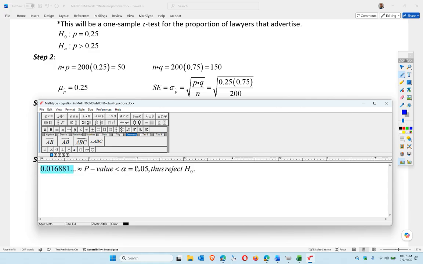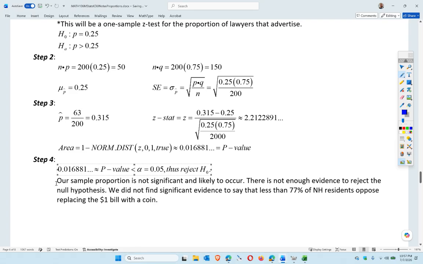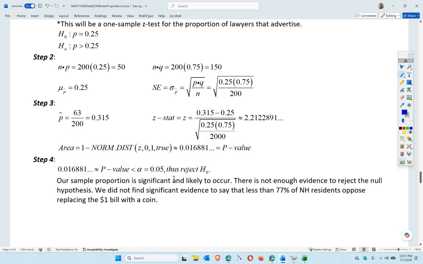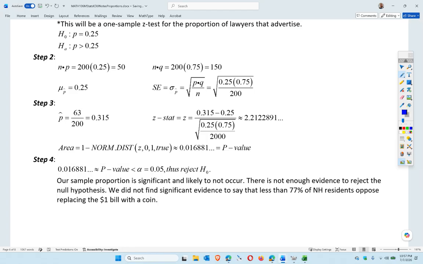If p is low, the null must go, right? Okay, so our sample proportion is significant and not likely to occur, which means it's a significant sample. There's enough evidence to reject the null hypothesis.